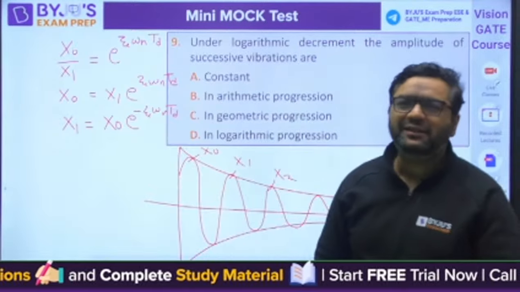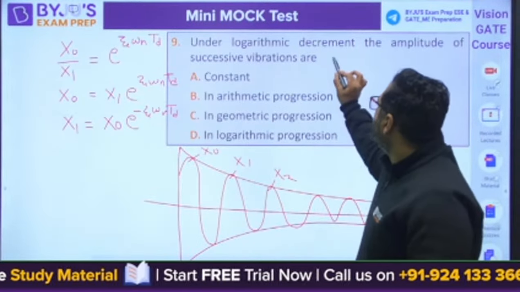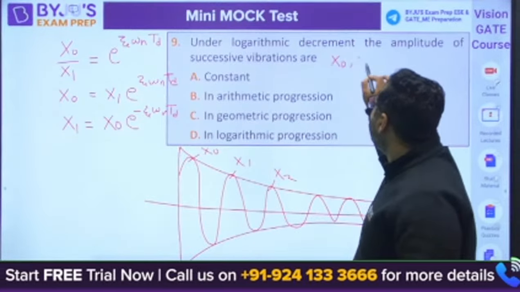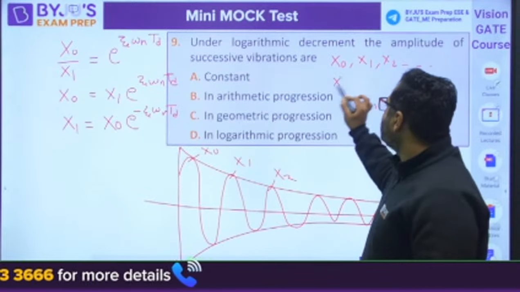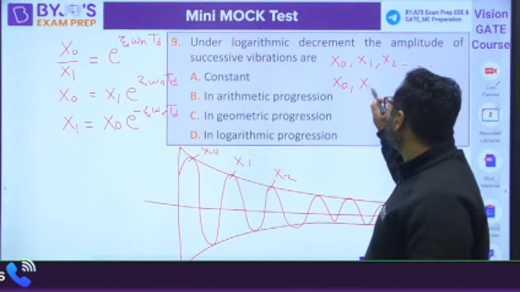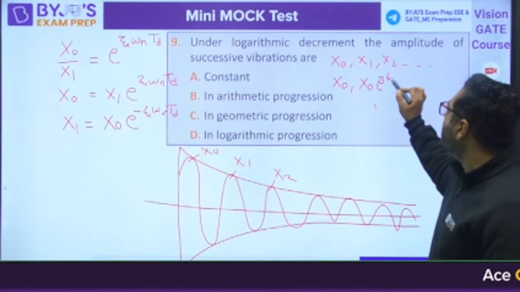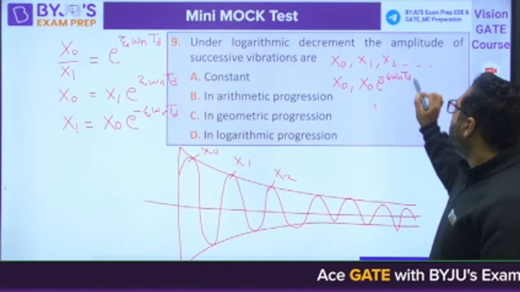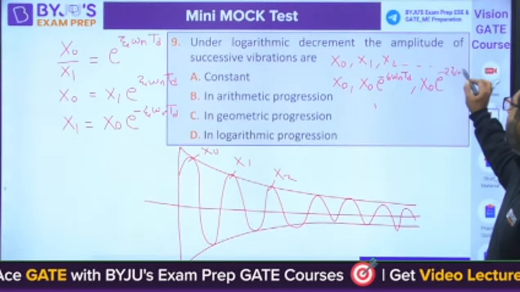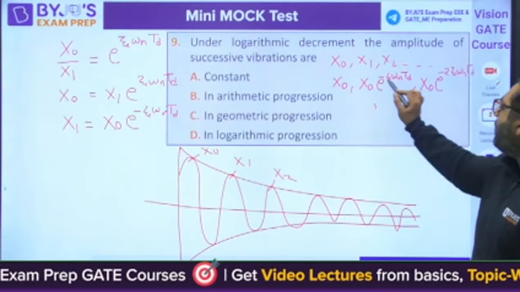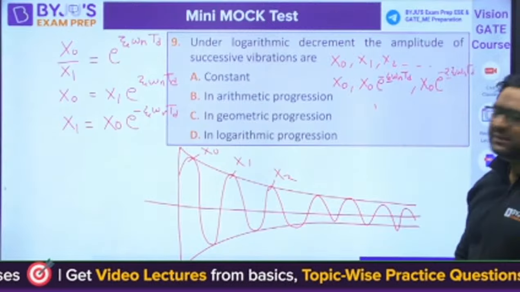Some are saying GP, some are saying constant. You will be writing the amplitude like x0, x1, x2. So x1 is going to be x0 e to the power minus zeta omega n td, then x2 is going to be x0 e to the power minus 2 zeta omega n td. Can you feel the power is increasing? So obviously this is going to be GP.